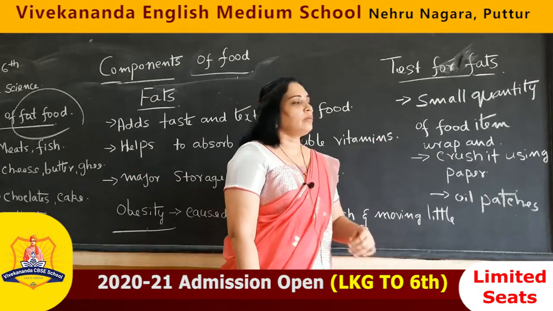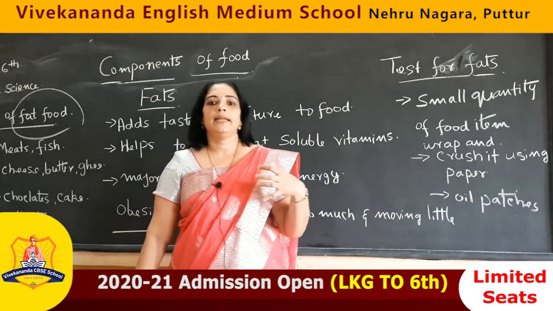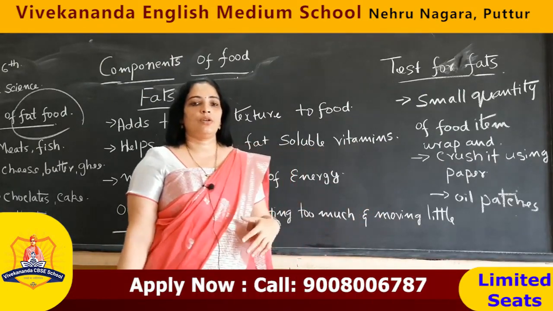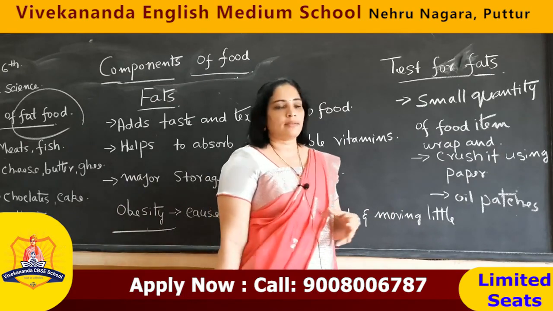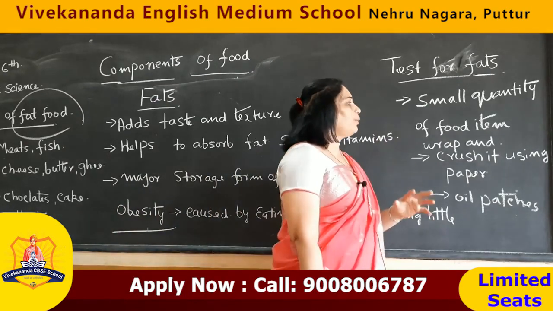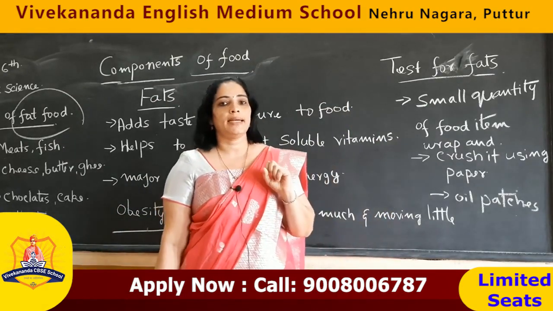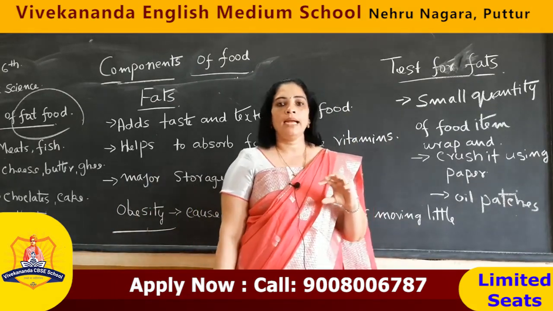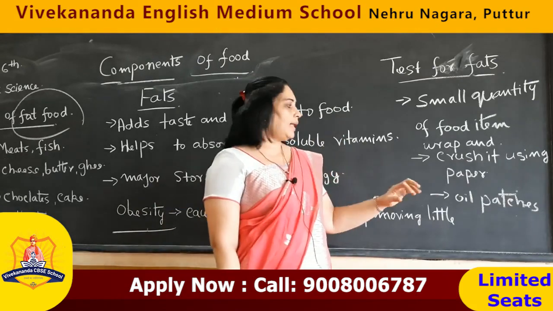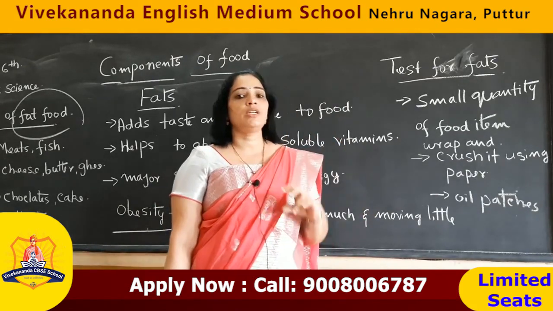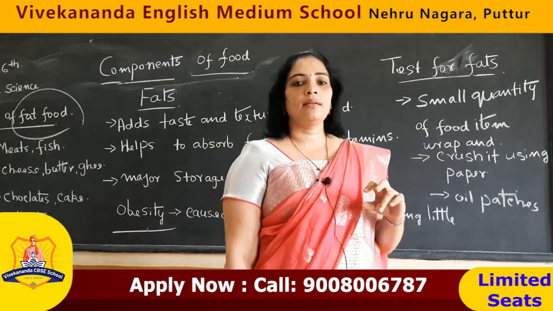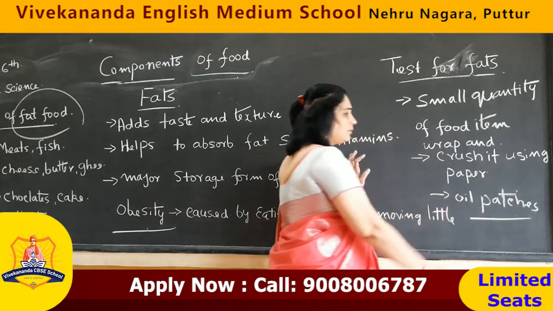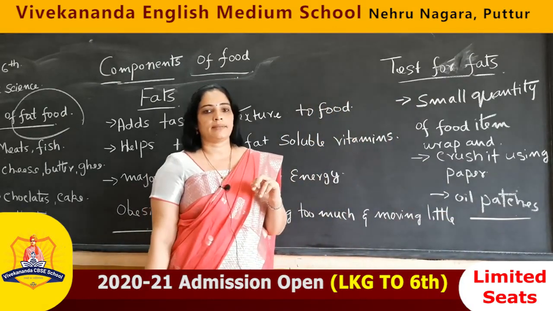To find whether a food contains fat or not, there is one more activity in your book, the test for fat. For this you have to take a small quantity of the food item, wrap it in a piece of paper and crush it. After that you hold it up to the light and see if there are any oil patches. Then that food contains fat.